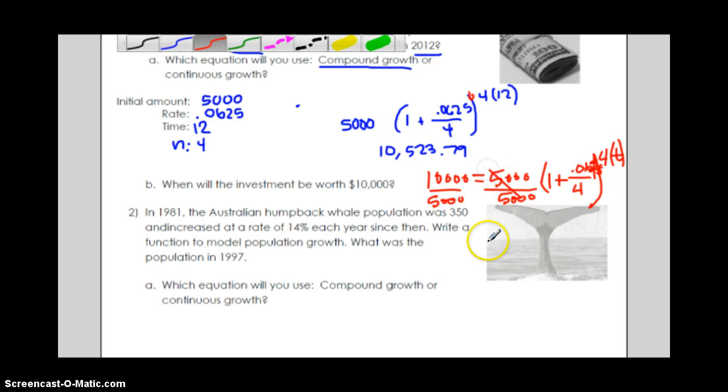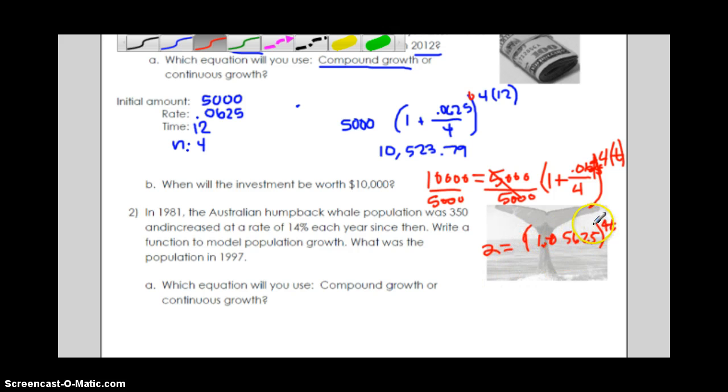And then we have, there we go, 2 equals 1 plus, and let's go ahead and combine our parts here. So inside the parentheses here, it's going to be 1.015625 to the 4t power. So now what we're going to do is we're going to rewrite this.